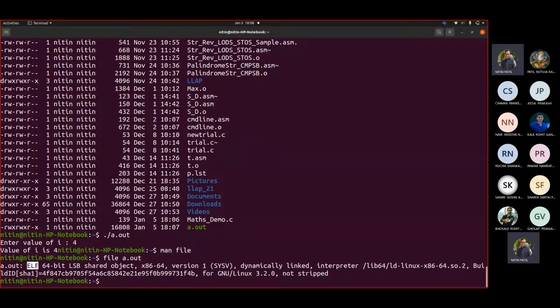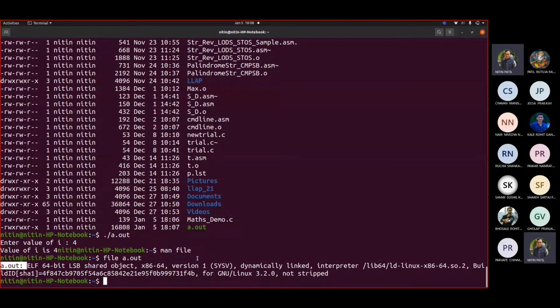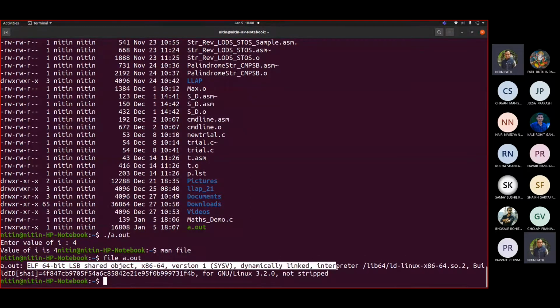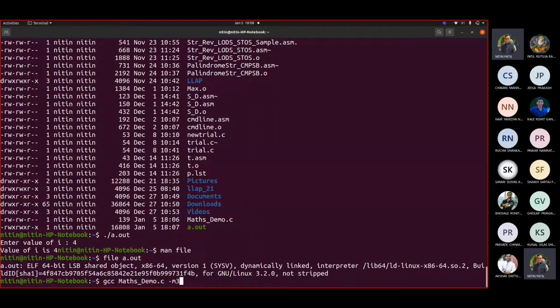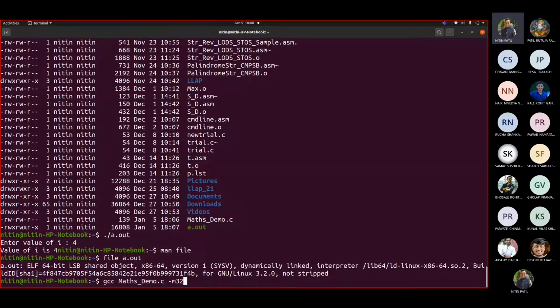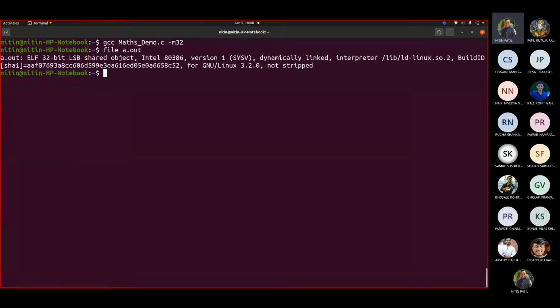This ELF means executable and linkable format, 64-bit LSB shared object, dynamically linked and so on, and not stripped. Okay, so let me write the gcc command again, and I will add only this -m32. And if I fire this again, you will see that it is 32-bit. So if I remove this, it is 64-bit.